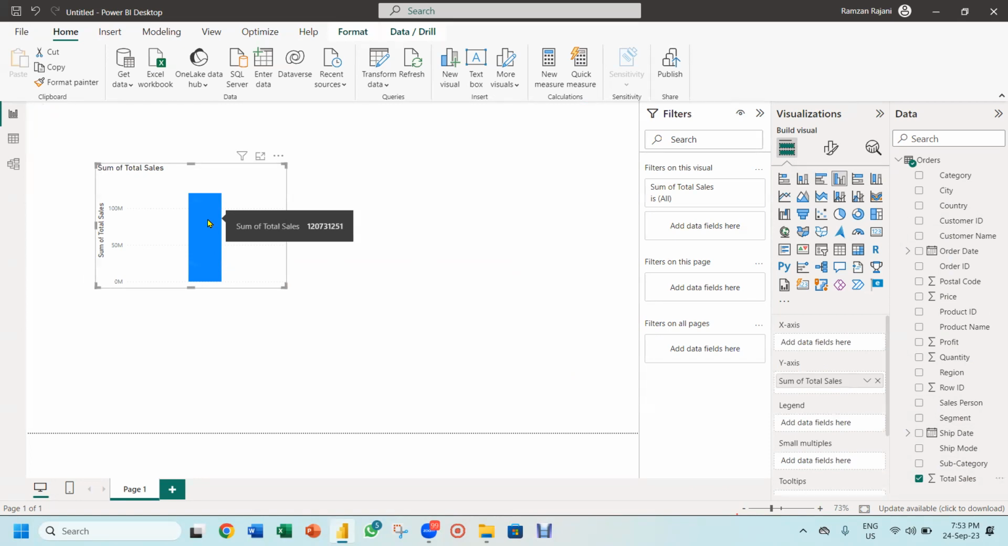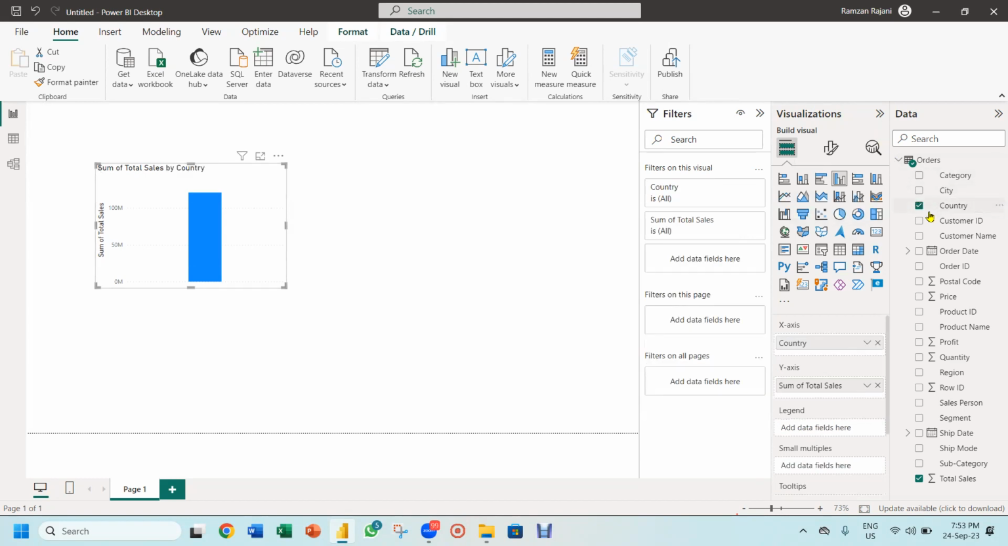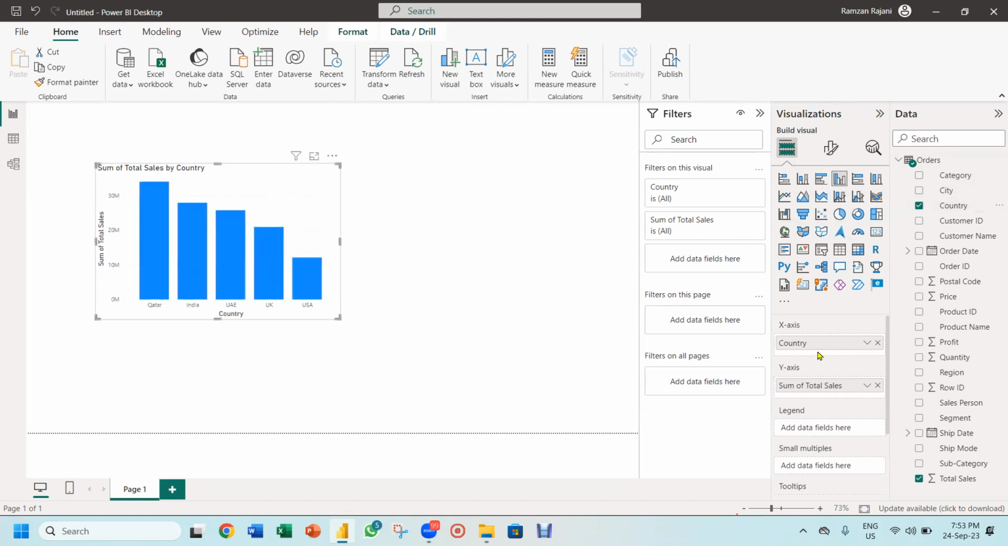And when I hover over it, it shows me this is the total sales. But this total sales, I want to split by cities. No, by country. So I click on the country over here. As soon as I click on country, you will see I got a country chart. How did it come? X-axis and Y-axis. When I click on total sales, it took itself to the Y-axis. And when I click on country, it took it to the X-axis. And I got the chart.